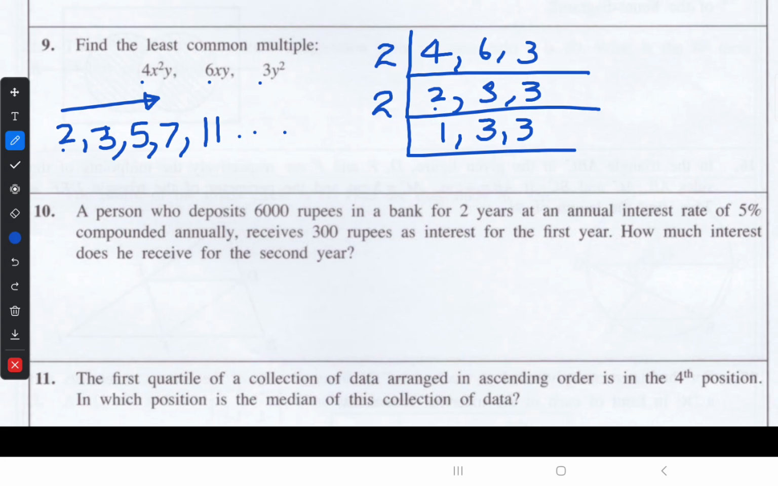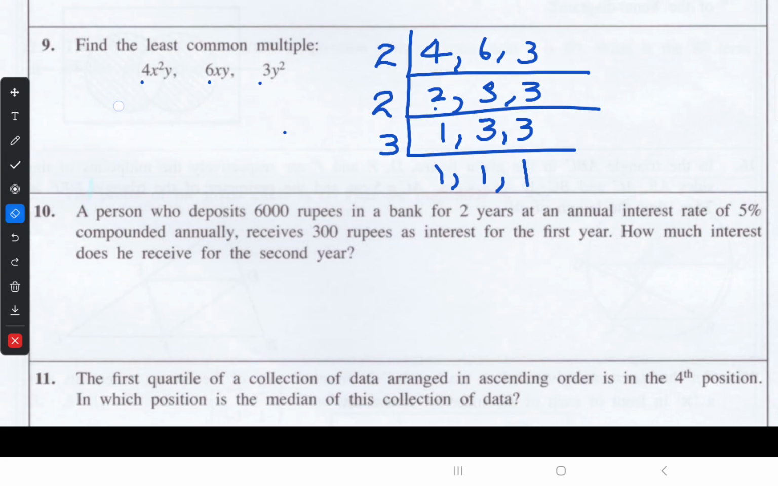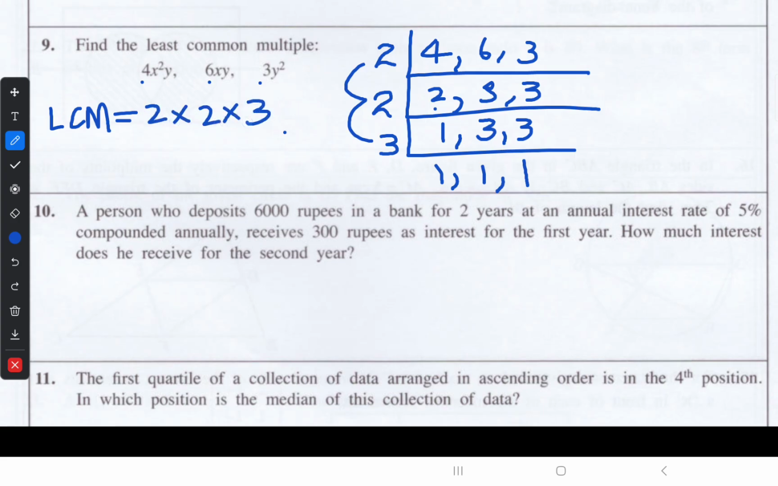So we move to our next prime number, that is 3. 1 remains the same. 3 divided by 3 is 1, and 3 divided by 3 is 1. Now we have found the LCM for these numbers. That is 2 into 2 into 3. 2 twos are 4, and 4 threes are 12.